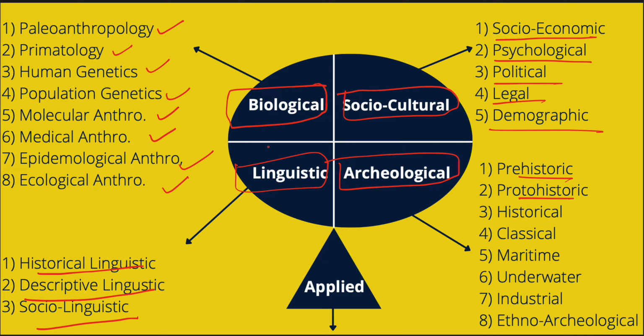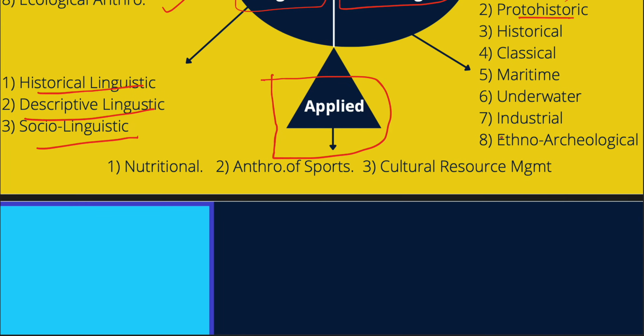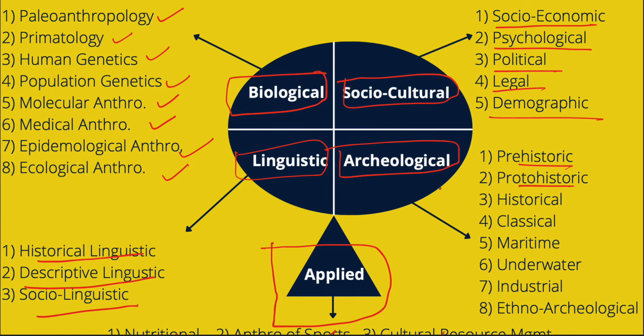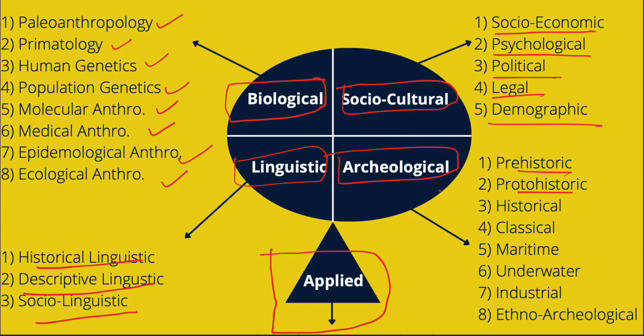And apart from these four branches, the most practically applied one is the applied anthropology branch. For example, nutritional anthropology, sports anthropology, cultural resource management, etc. So, this particular slide can help you understand how wide the scope of anthropology is as a branch.